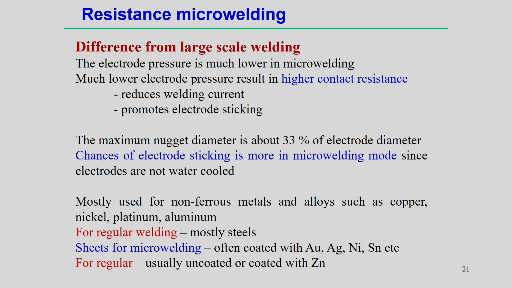Sheets for micro welding are often coated with gold, silver, nickel, tin, which influences the heat transfer mechanism and surface quality also. For conventional resistance spot welding we normally use uncoated sheet or sheet coated with zinc, which is more applicable in the automobile industry.